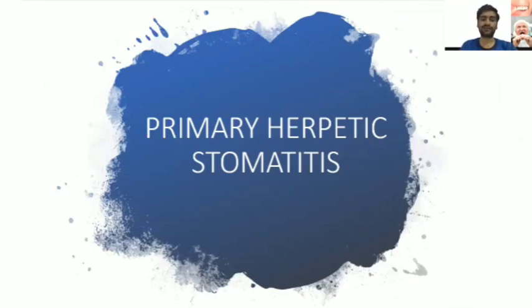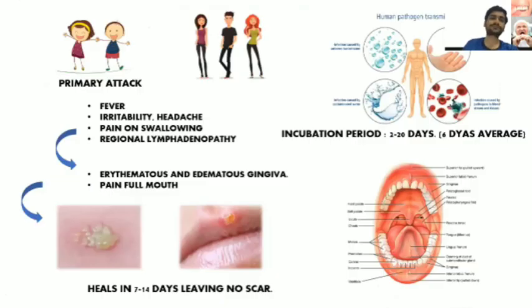Next, moving on to the first form, that is the primary herpetic stomatitis, the oral form. It is mainly seen in small children and young adults. Whenever the infection is seen in small children, it is considered a primary attack because the immunity of the children is not such that it is able to fight against it.